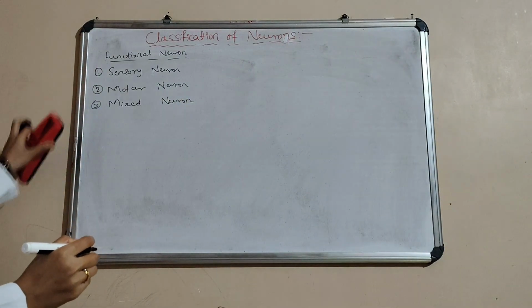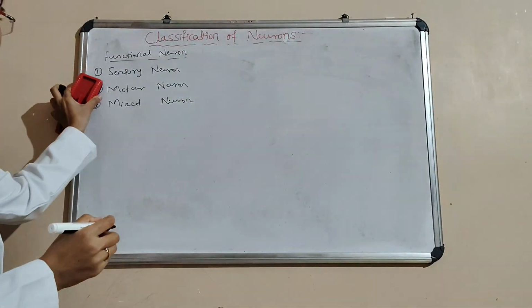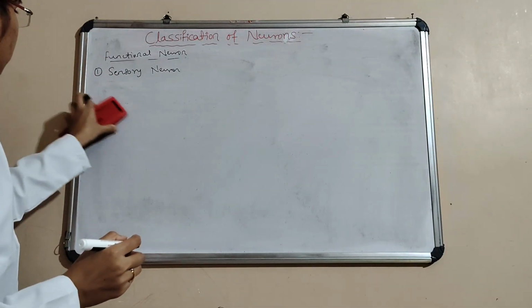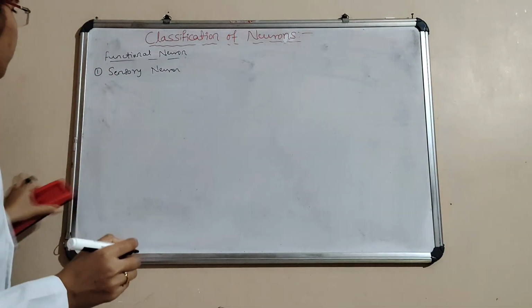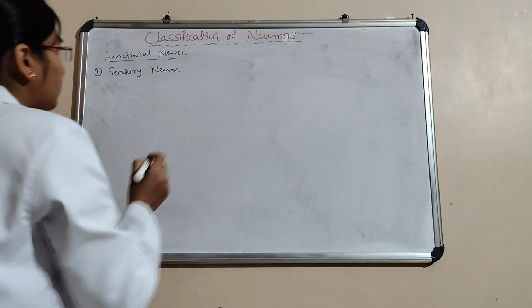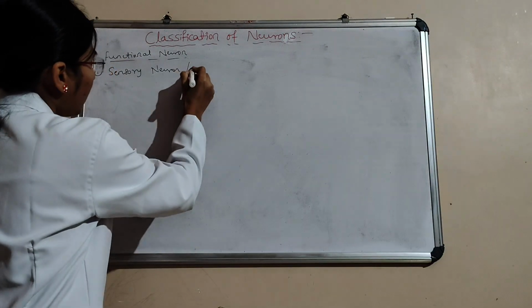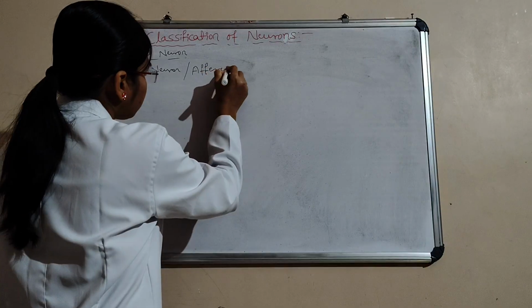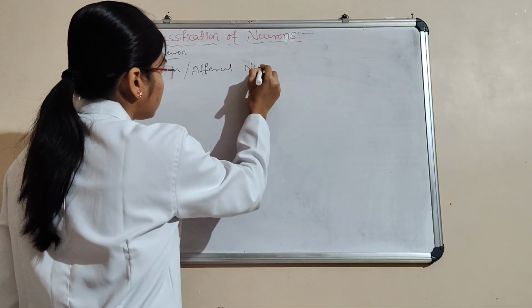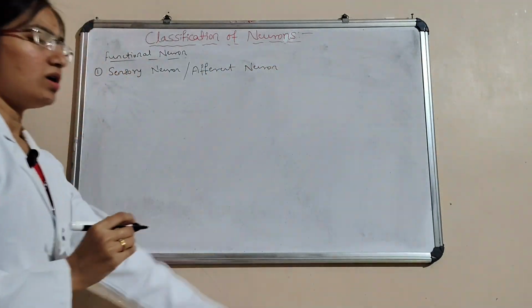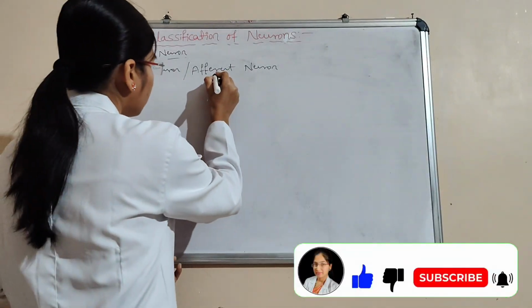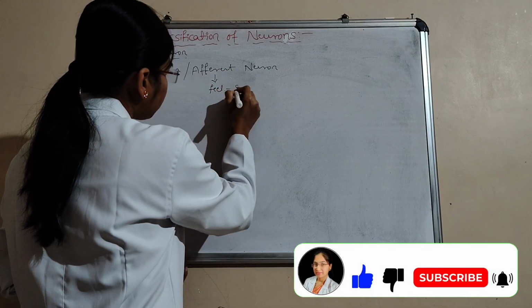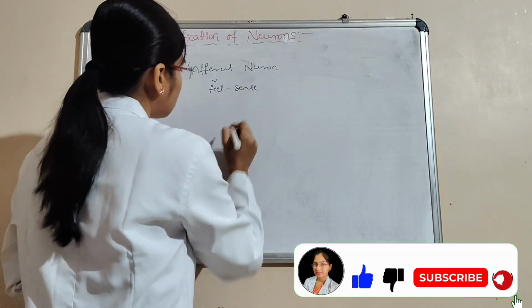First we'll discuss the sensory neuron. This sensory neuron is also called the afferent neuron. Afferent means to feel, that is sense.